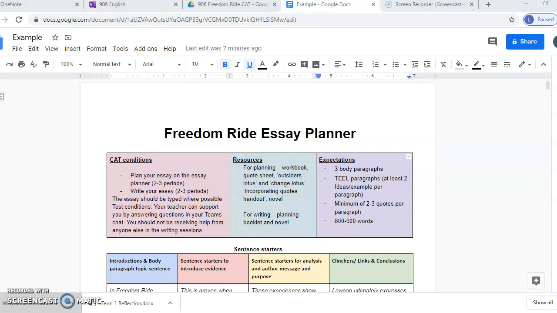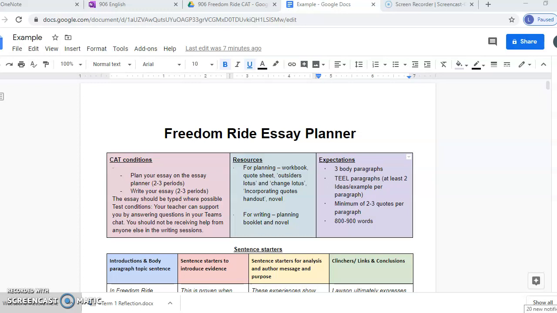The expectations are that it's basically a 5-paragraph essay, so an introduction, 3 body paragraphs, and a conclusion. The body paragraphs are using the TEAL structure, with at least 2 ideas or examples per paragraph, and a minimum of 2 to 3 quotes per paragraph. And the word guide we've set is about 800 to 900 words for your essay.